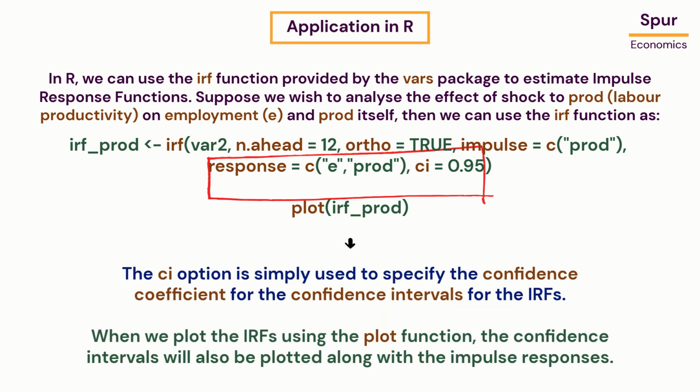The CI option is simply used to specify the confidence coefficient for the confidence intervals for the IRFs. When we plot the IRFs using the plot function, the confidence intervals will also be plotted along with the impulse responses.